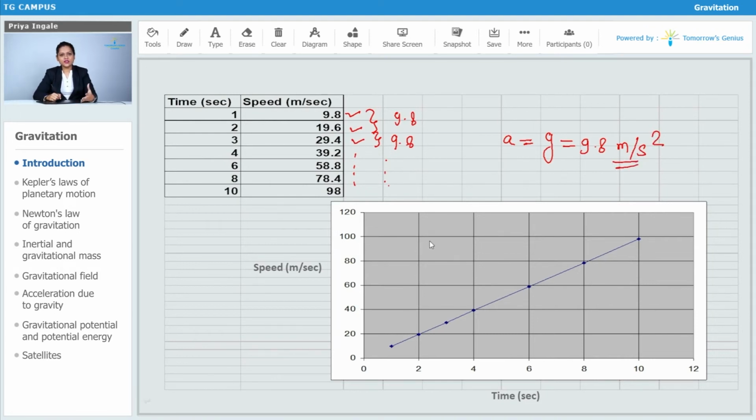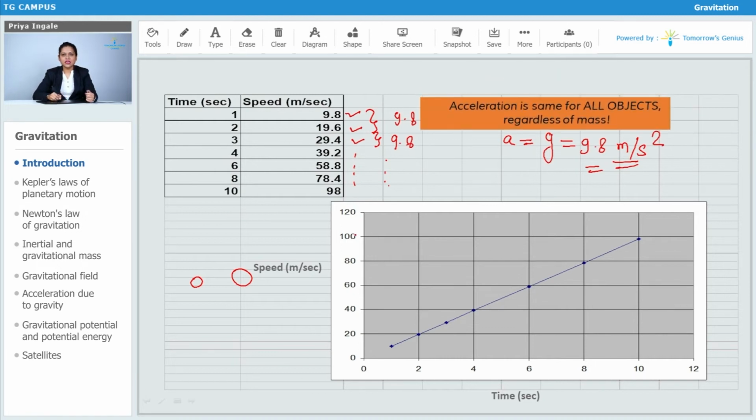Now is it the case that we get the same value of acceleration, 9.8 meter per second square, if we have two different objects of different masses? Like if I take the light object and if I take the heavy object, then still will I get the same value? So the answer is yes. Acceleration due to gravity is the same for all objects irrespective of the masses.